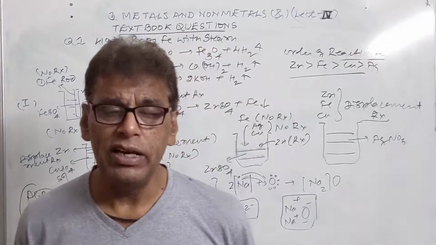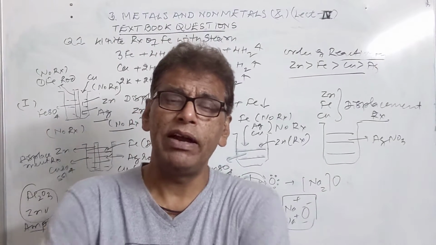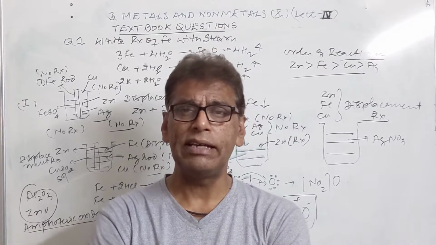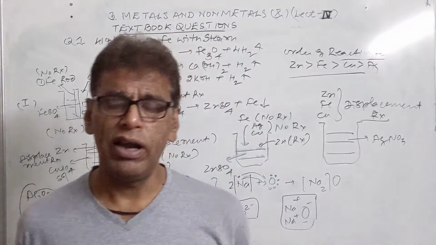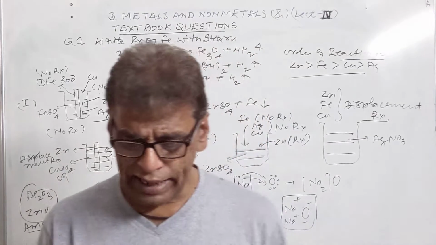Sodium, potassium and lithium are stored in kerosene oil. It is only to prevent their action against atmospheric gases like oxygen, halogen gases, carbon dioxide, etc., because they are highly active metals.